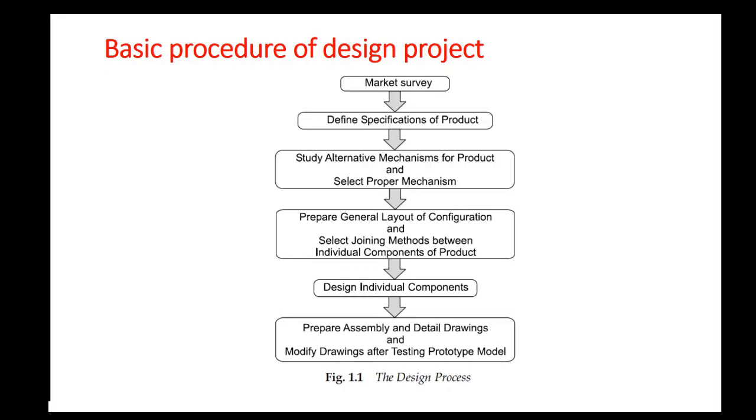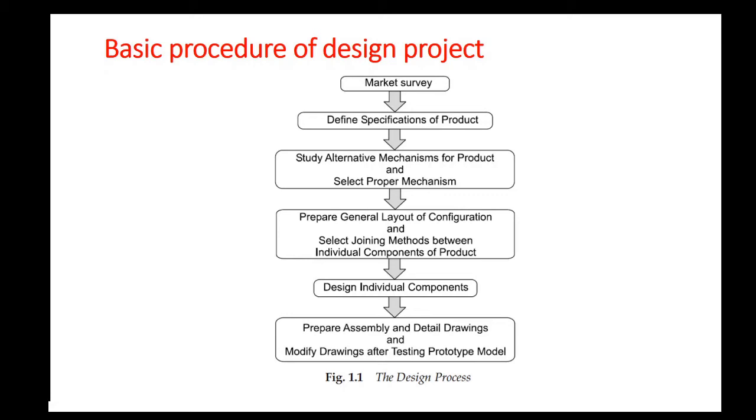It involves determining the forces acting on the components, then selecting a suitable material based on the strength, rigidity, and wear resistance requirement of the component. And then you have to determine the likely mode of failure of the component. And you have to select a suitable factor of safety. And all these steps finally lead to the determination of dimensions of individual components.